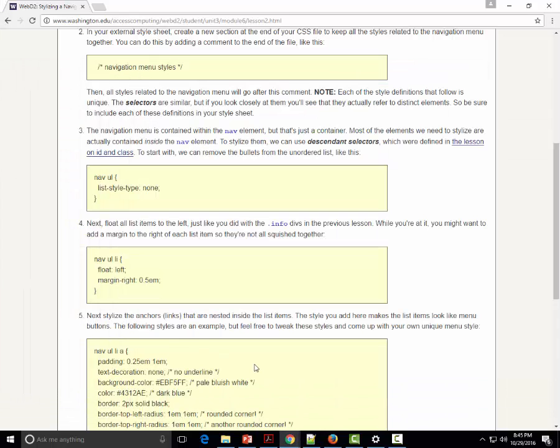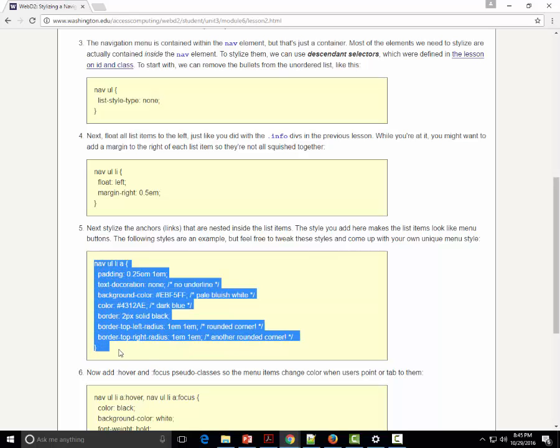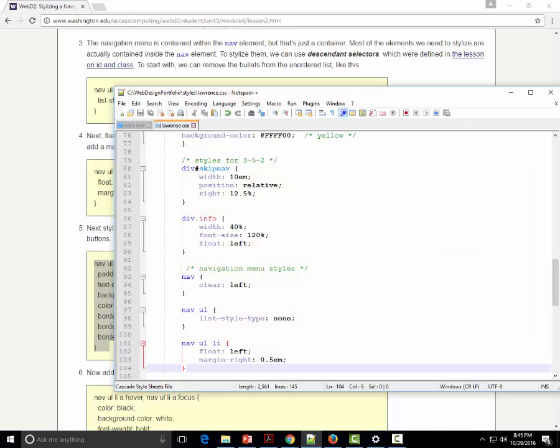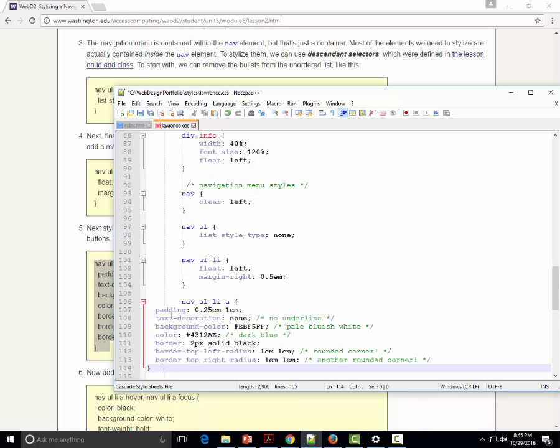Okay, now we're going to be stylizing what our links look like. We have a lot of code here that you will probably want to optimize for your particular website, but in our case, we're just going to copy this. We're going to bring up our CSS there, and we're going to copy this in as well. And of course you want to do this all yourself.